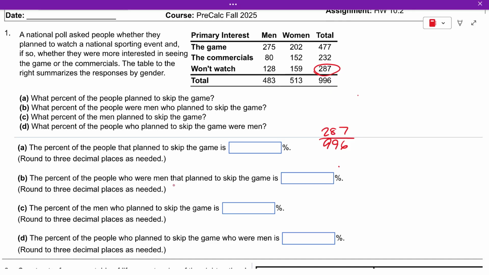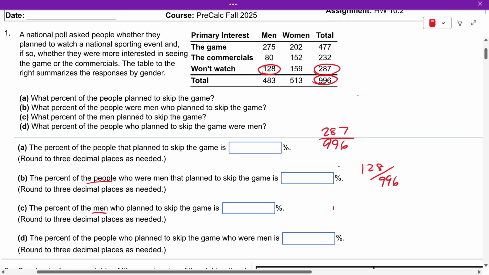The percent of people who were men that planned to skip the game. So the men who skipped the game out of the total number of people, 128 out of 996. Now, if we phrase it a little different, the percent of men who plan to skip the game, okay? So the percent of men, because before this was a percent of people, people is 996. Now, this next one is a percent of men who plan to skip the game. Well, there's 483 men surveyed, and that was 128 out of 483.